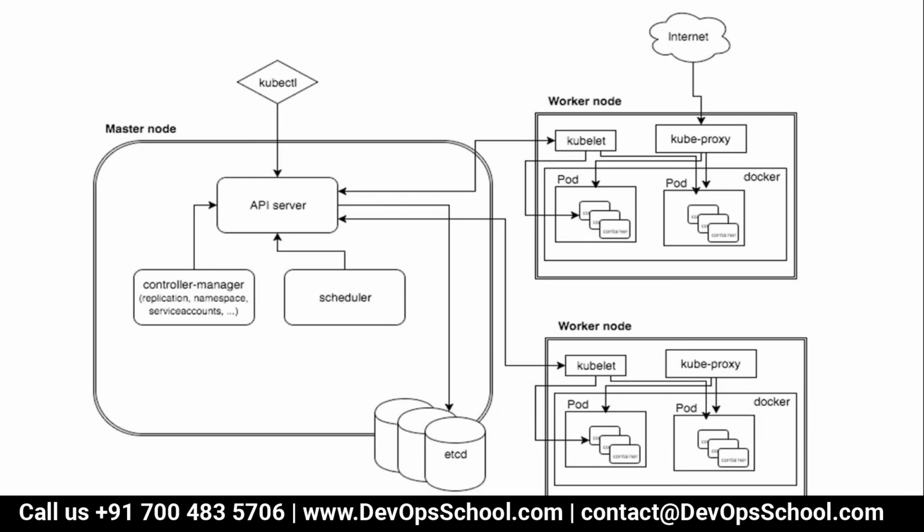Look at this image, a little bit different additional context, especially the worker node. If you look at the worker node very specifically, kubelet talks to each pod and containers. Kubeproxy also talks to the pod. Look at this kubeproxy arrow. So if you want to travel from the outside to access the application running inside a pod container, from the internet you talk to the kubeproxy basically. Yes, from the internet you talk to the kubeproxy, and kubeproxy transfers that request to the pod, mind it, and pod containers like that.